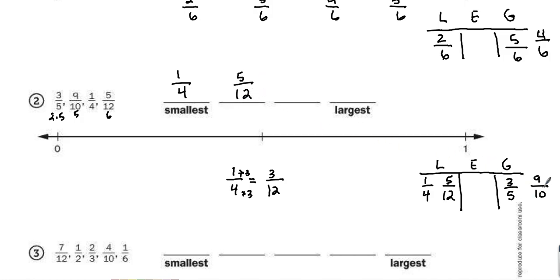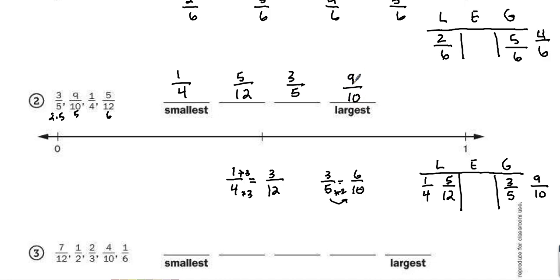In the larger category, the greater than 1/2, I have 3/5 and 9/10. I know that 3/5 can also be turned into a new equivalent fraction that has 10 in the denominator. 5 times 2 is 10, so whatever I do to the bottom, I have to do to the top. 3 times 2 is 6. 6/10 is less than 9/10, therefore 3/5 is less than 9/10.